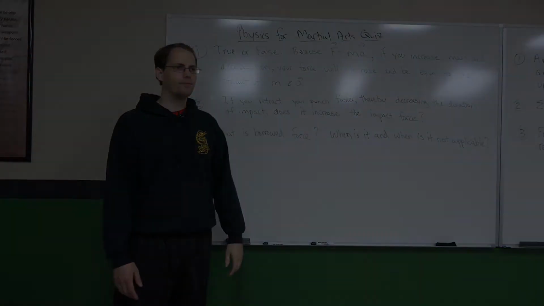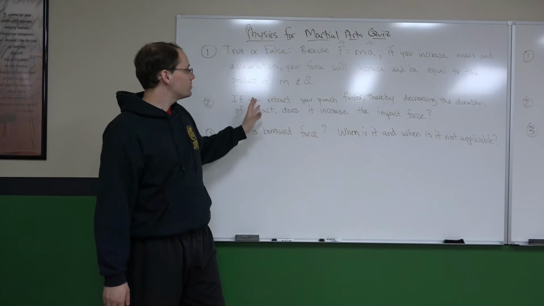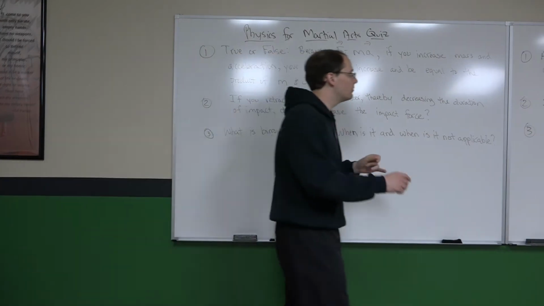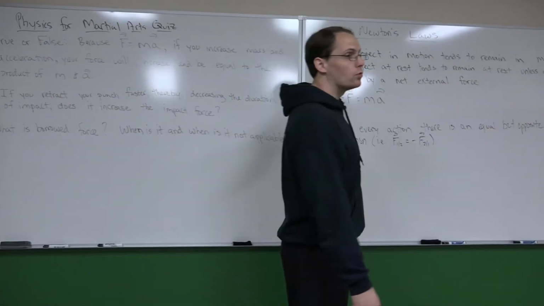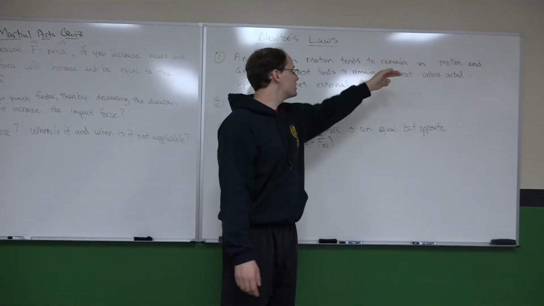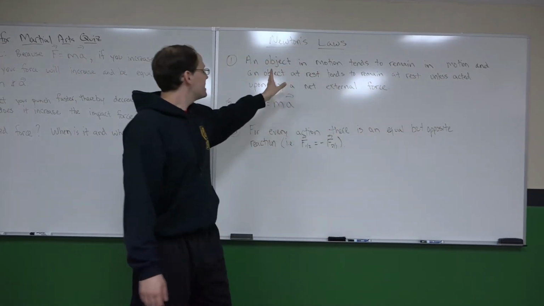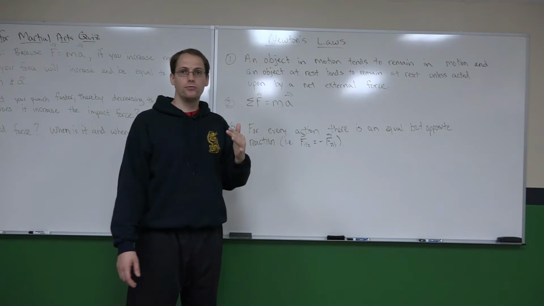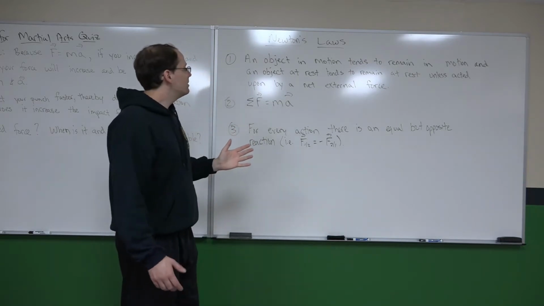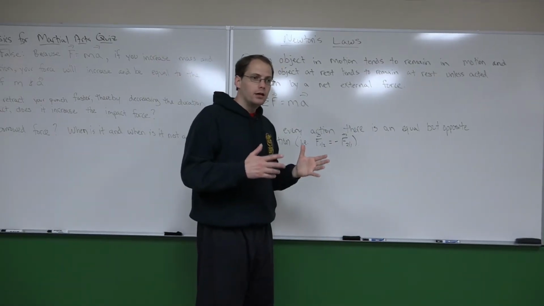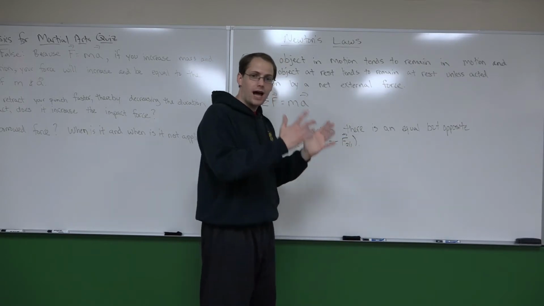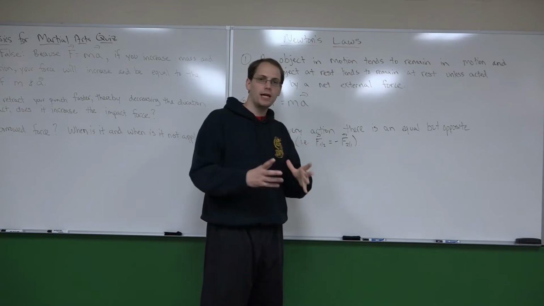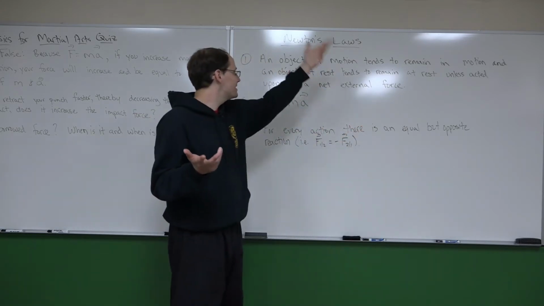We'll go through the answers one by one. We're going to go through the answers in a second, but before we do, I want to quickly outline Newton's three laws of motion. So let's come over here for a second. Law number one says that an object in motion tends to remain in motion, and an object at rest tends to remain at rest unless acted upon by a net external force. So what does that mean? Well, it means if you're moving, you want to remain moving. If you're not moving, you want to remain not moving, and force is what's required to cause a change of motion. That's what that's saying.